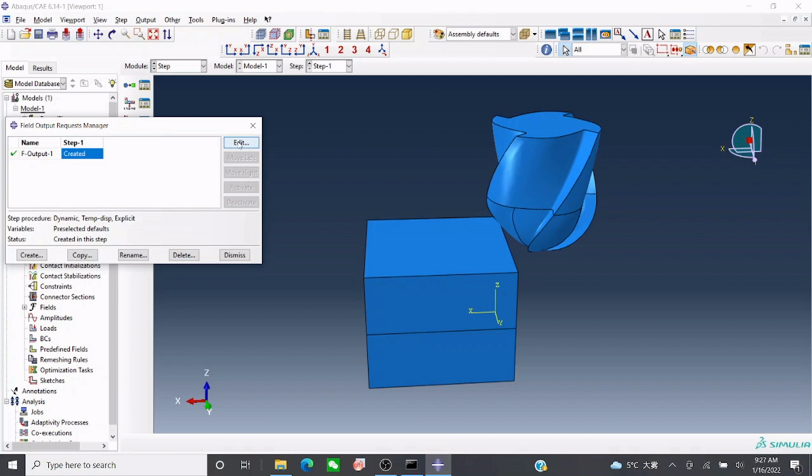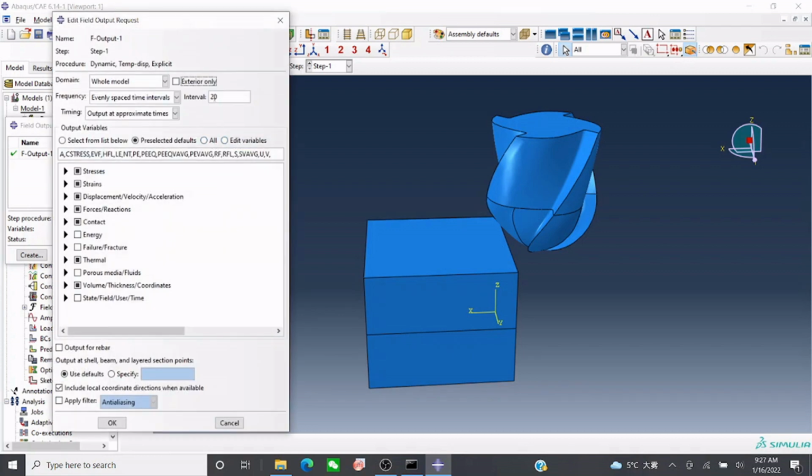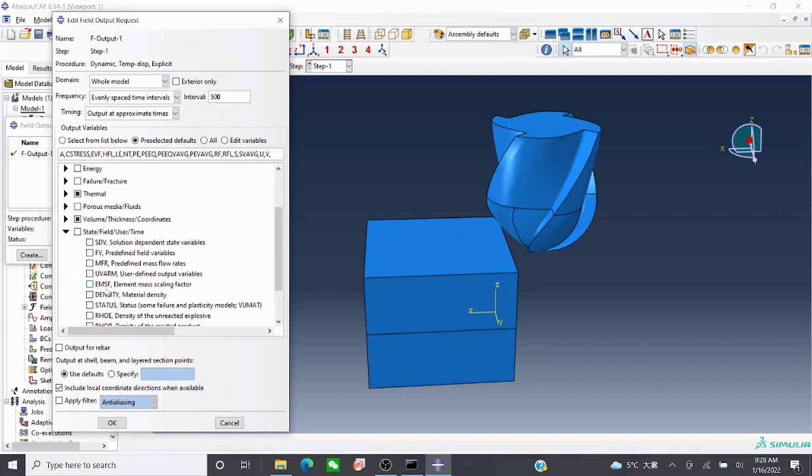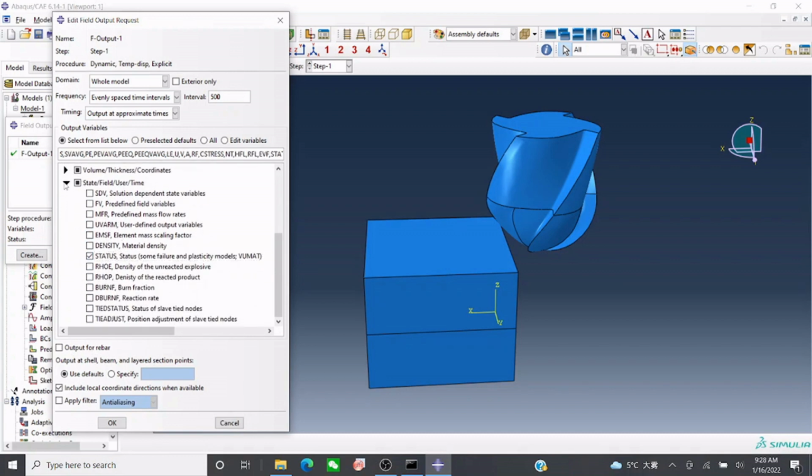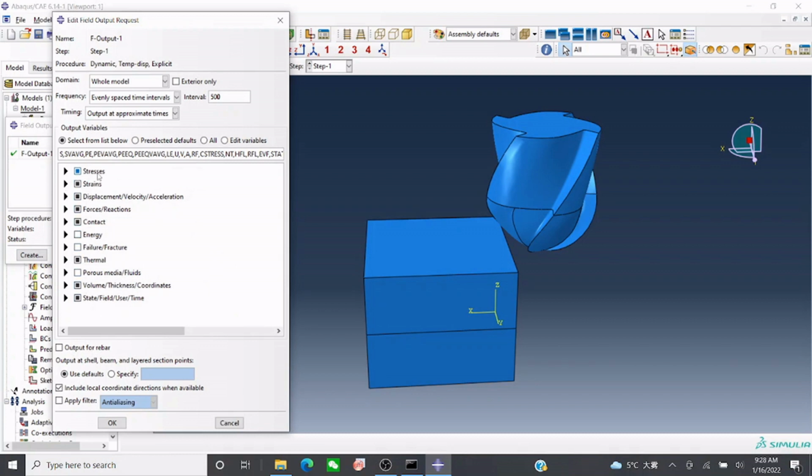Output manager now. So we'll go to edit. For the interval, I want to keep 500 over here, and you can even keep 100. It's up to you, how you want to keep those things. So we want to measure temperature, so this is okay. And for stress strain we want this one. Is anything missing here? No, stress strain is already here. Velocity is here. Temperature, yeah, for temperature this is okay. And now we're done.